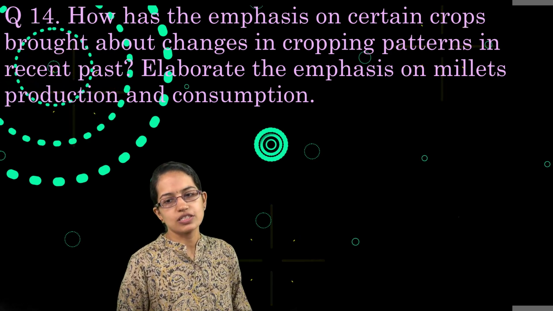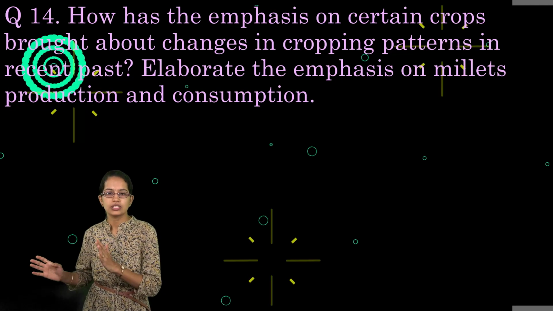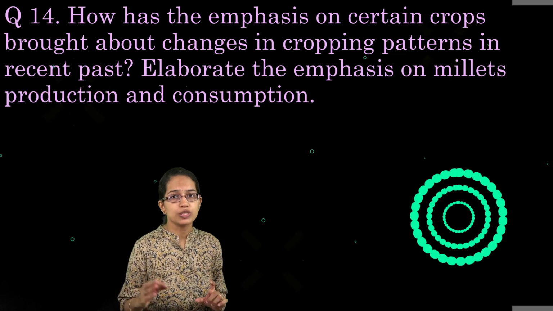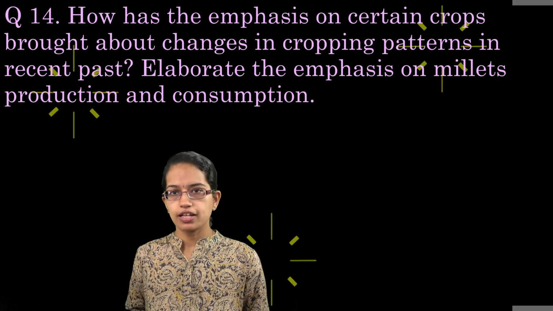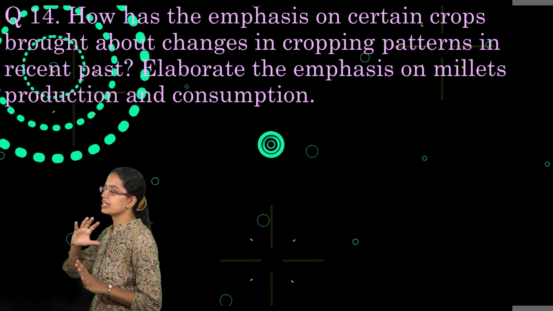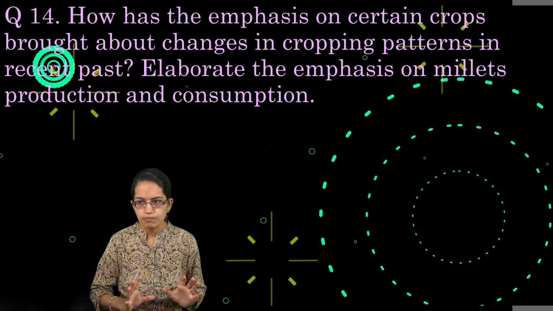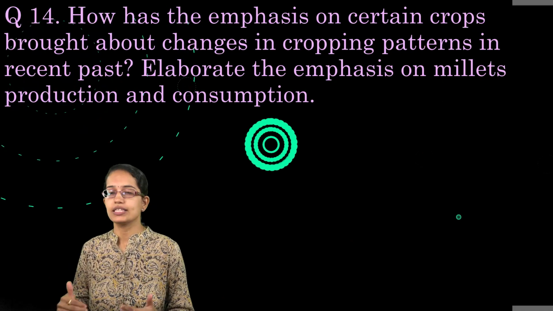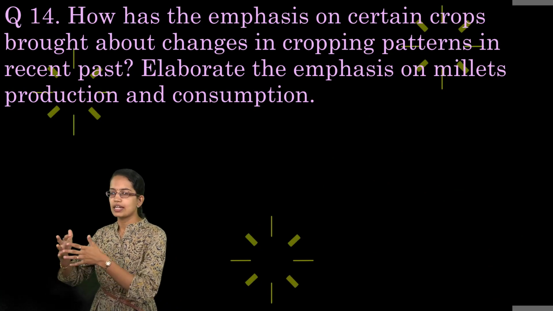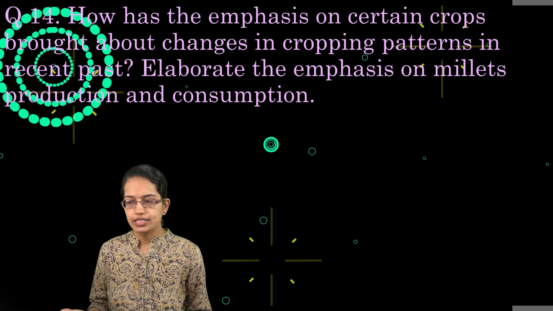Now, the next question talks about how the emphasis on certain crops has brought about changes in the cropping patterns in the recent past. Now, this is a very important issue which has been discussed in the Economic and Political Weekly, the EPW. The idea is the crops which are being given minimum support price. So, most of the farmers tend to grow that crop. That is mainly the rice and the wheat. In this line, what happens is we are lagging behind in the production of, let's say, oil nuts, oil seeds, millets, pulses.